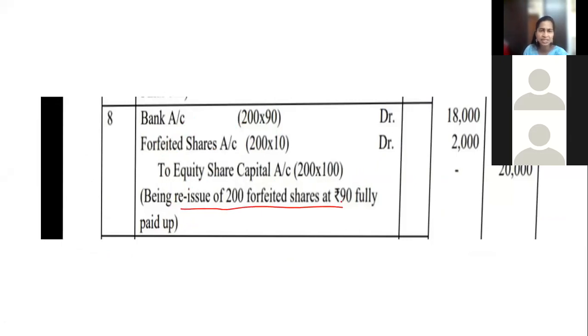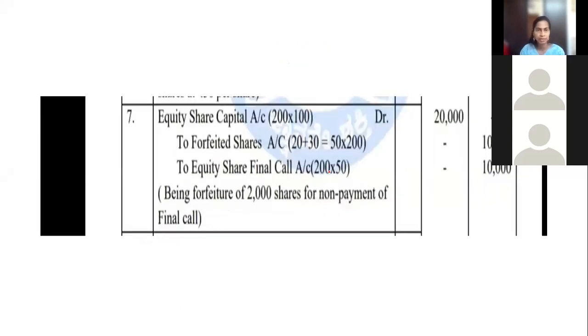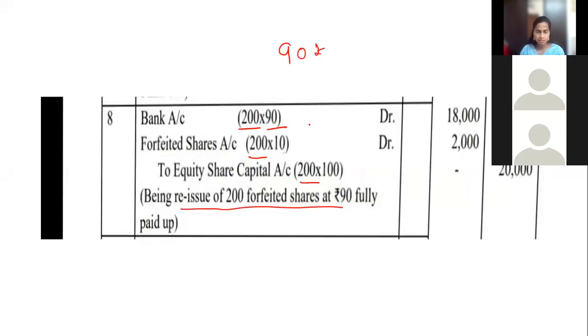Write the sentence in the question in your copy, no problem. Now how to write the amount? How many shares are reissued? 200. So 200 into 200 into 200 into. It is reissued at how much rupees? 90, given in the question. See that. So into 90 you do. This we don't know. We will calculate now. Equity share capital rate is how much? Always capital rate, in the seventh entry also you have taken. Capital rate is always 100. Yes, that is 100. So 100 minus 90 if you do, you will get 10. Multiply, you will get this much. Fine? Okay.